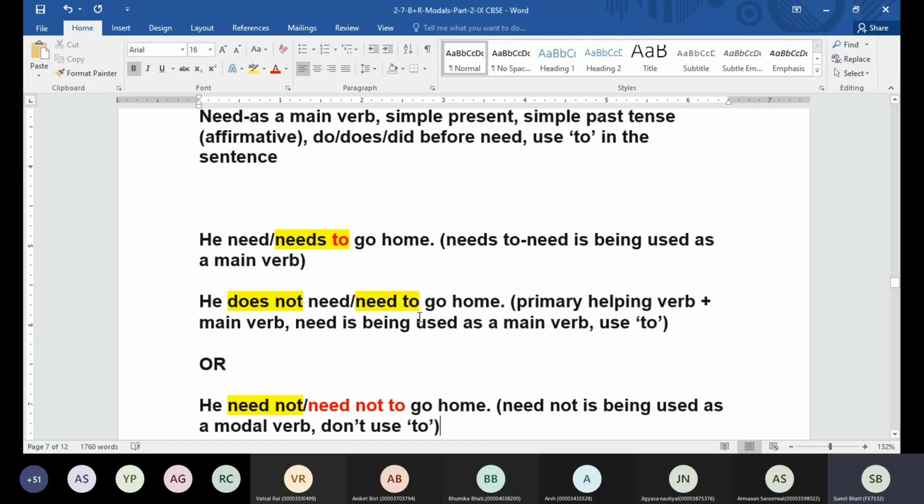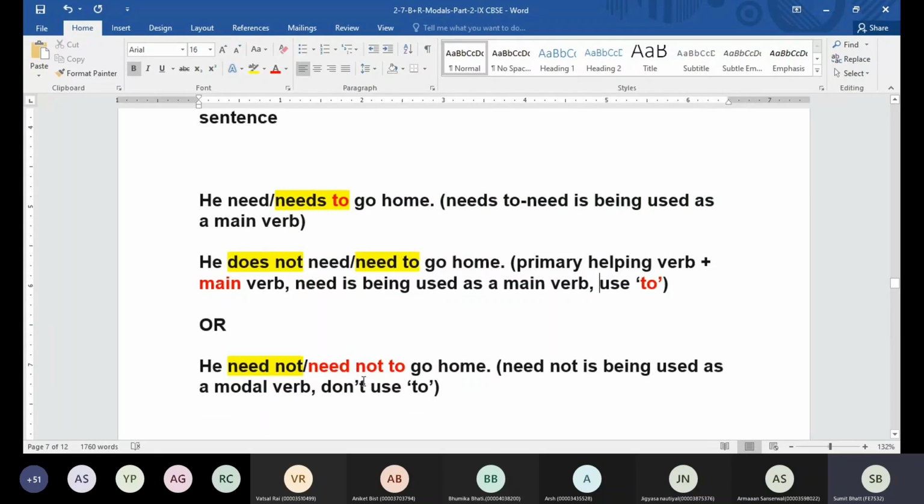Here, when I say does not need to, I'm using need as a main verb. Since I'm using it as a main verb, I'm going to use the word to. And here need not is being used as a modal verb. That's the reason we are not using the word to, or we are removing the word to from the sentence. Is that clear, everyone? Yes, sir.